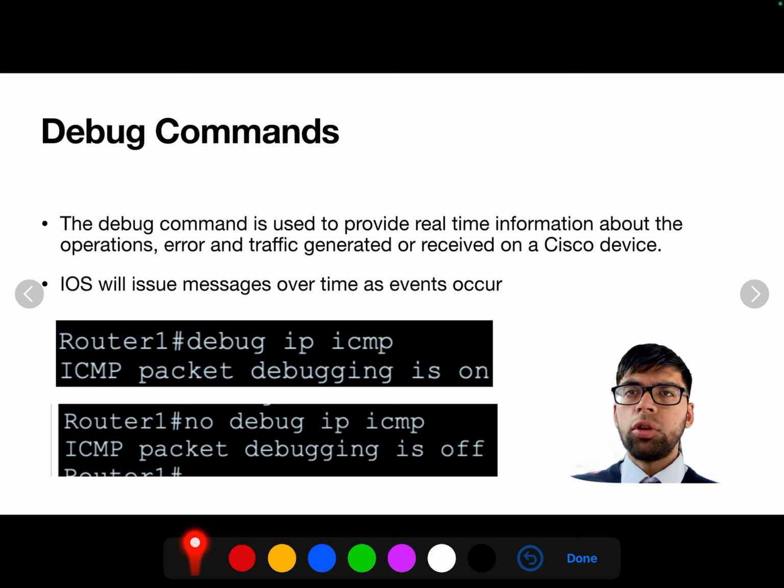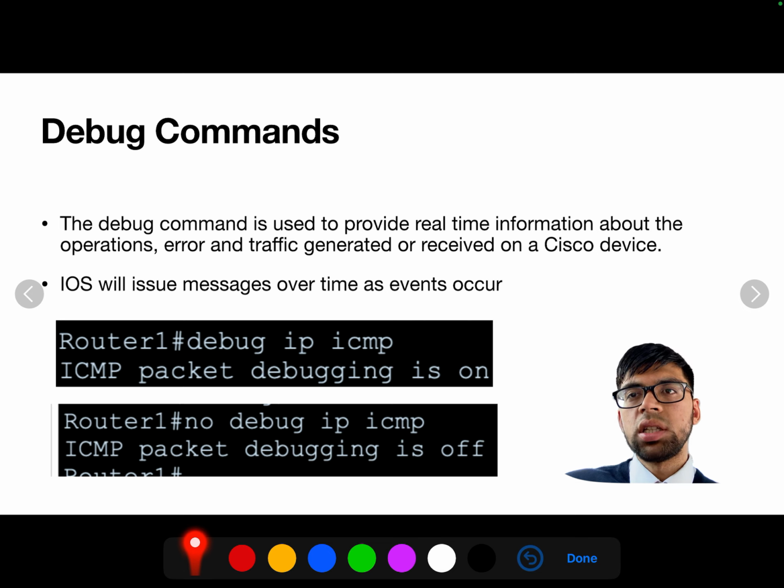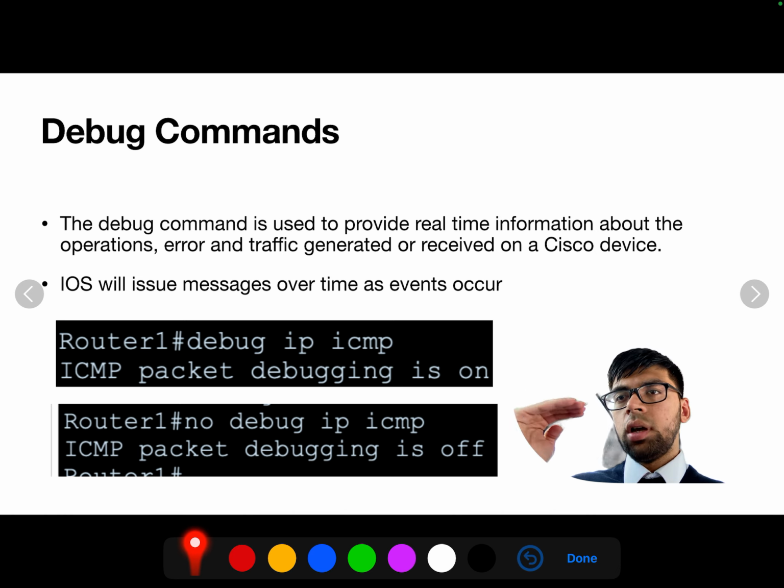You're constantly being fed information about, hey, this has happened, this has happened, on the switch, this error, this traffic's been generated, this traffic's been received. Now, you can turn on debugging for a particular type of information that you're looking for. For example, here, debug IP ICMP, and that means you have ICMP debugging messages keep coming to you.